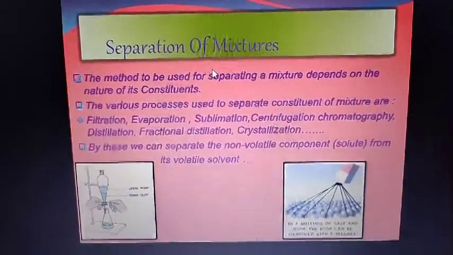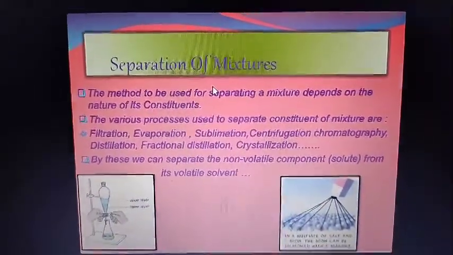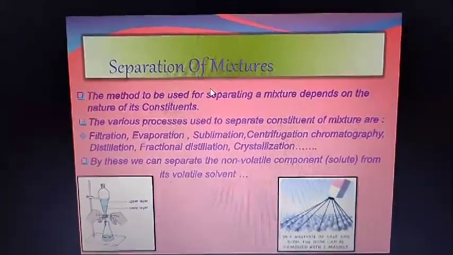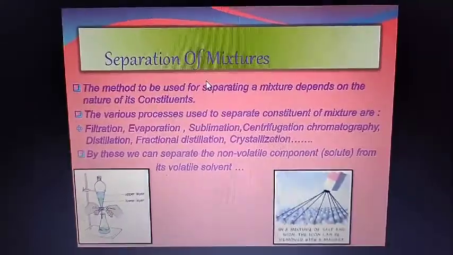So that is why we need to remove these undesirable constituents present in grains like rice and dal.